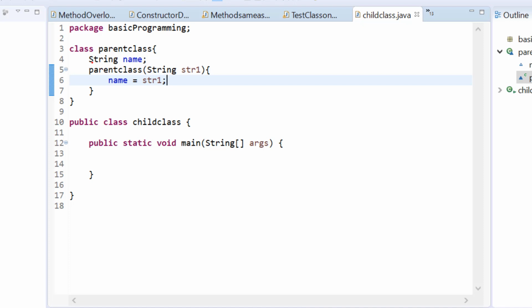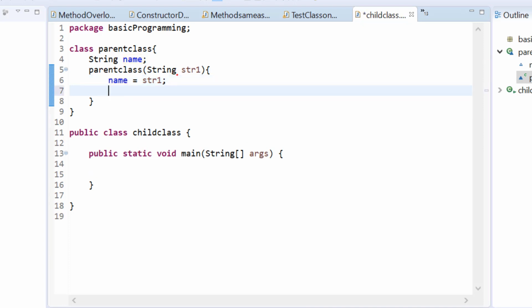Okay, so this is the parent class where I have declared a name variable, a string variable. I have declared a parameterized constructor in the parent class, and in this constructor I am assigning the value that we pass when we create the object to the name string variable. Okay, in the child class let me print this value also here, so that we can see when the parent class constructor is called.